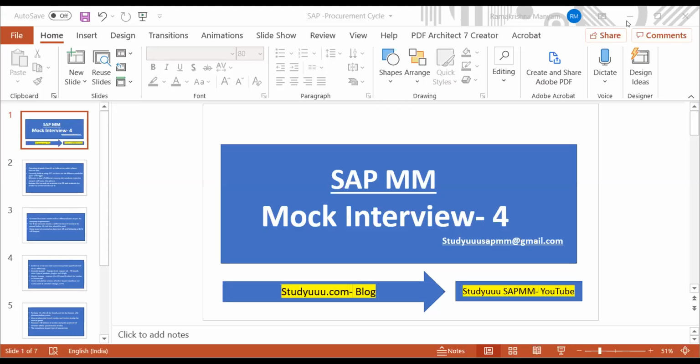And what about PO document tables? EBAN for purchase requisition. EBKN for account assignment. And EKKO for header in purchase document, EKPO for item level. And EKAB for release documentation. That's one. Give me some of the IDoc tables.